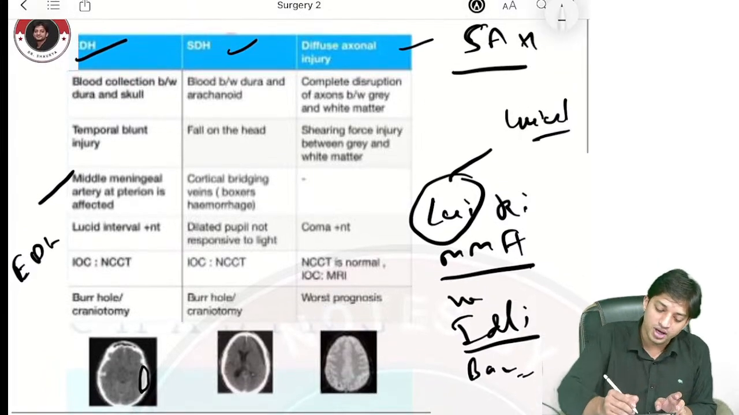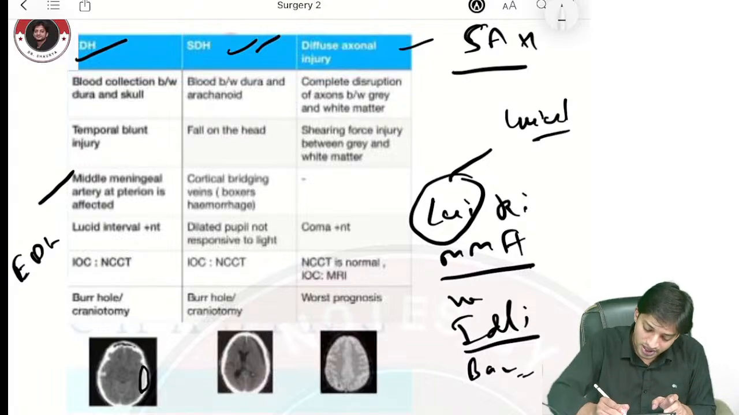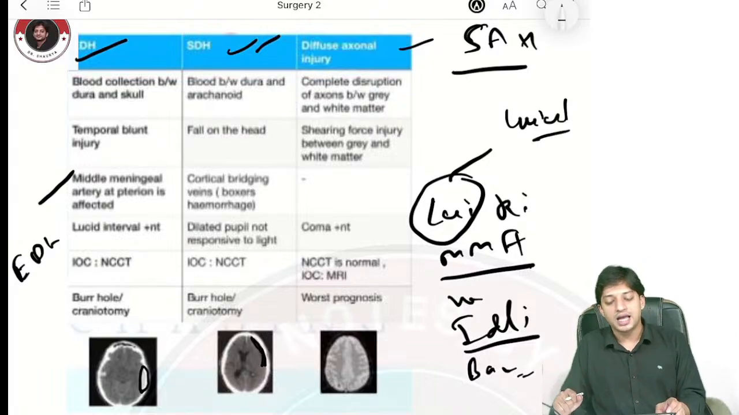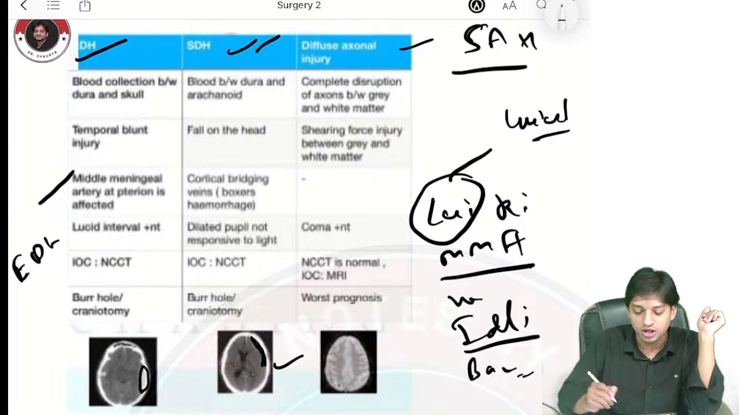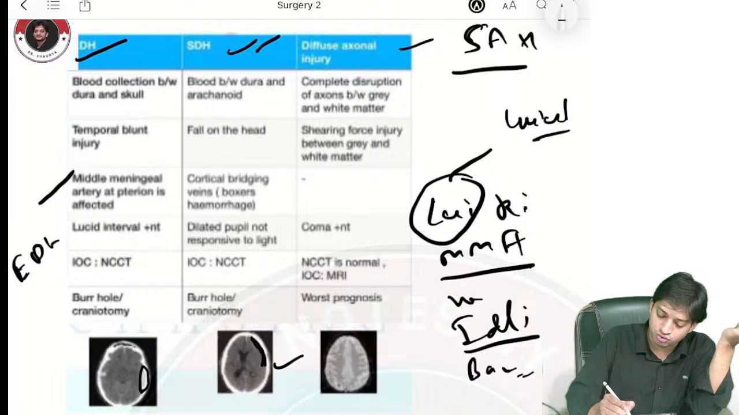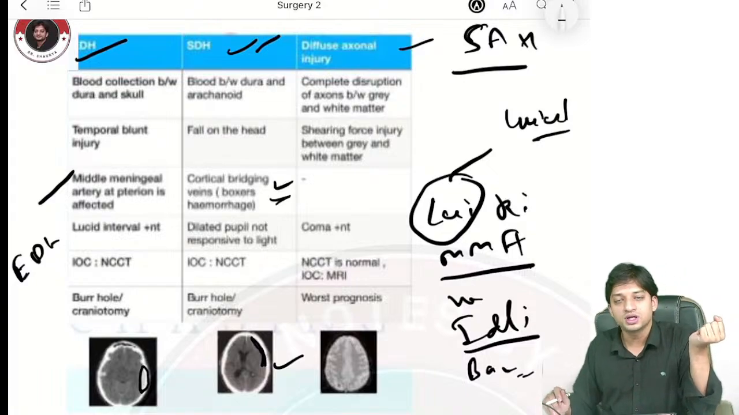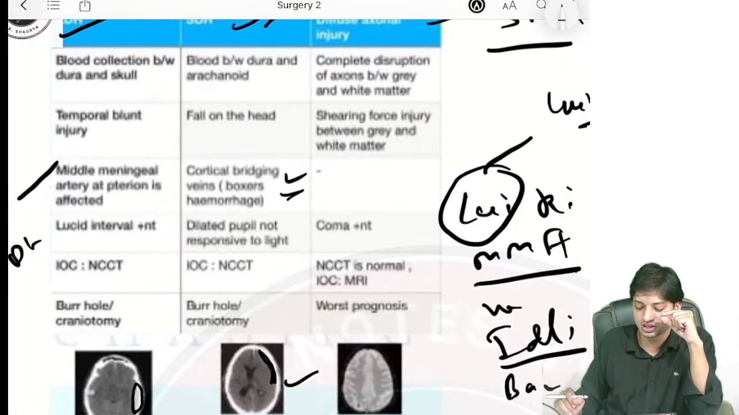Done. Coming to SDH, subdural hematoma. The hematoma is sickle in shape, right? In the question, if they do not give you the radiological image, they will give you a history, or they will ask which vessel is damaged. Then you will answer damage to the cortical bridging veins, right? Also, most commonly, boxer's hemorrhage. In the history, they will give you pupils dilated and not responsive to light.